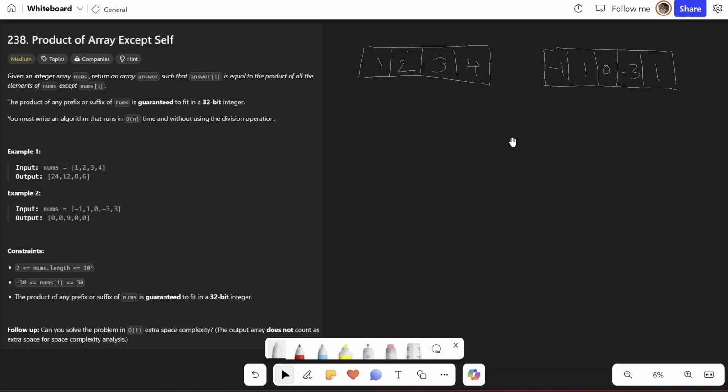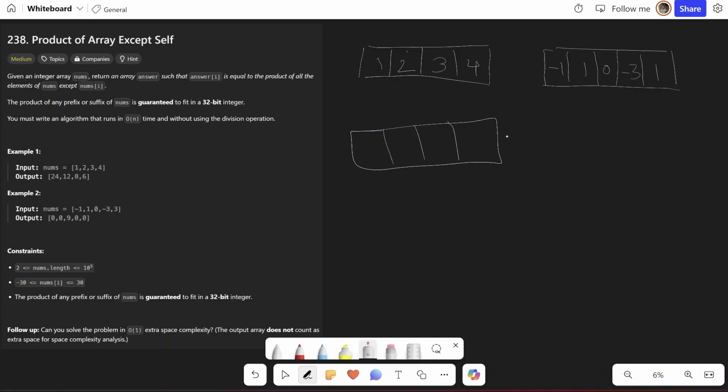Today we are discussing another problem from the Blind 75 list of problems, and the question is named Product of Array Except Self. In this problem we are supposed to return an array from the input array such that answer[i] in the resultant array is equal to the product of all elements in the array except nums[i]. So for example, if we are given this array 1, 2, 3, 4, I am supposed to return another array of size 4,